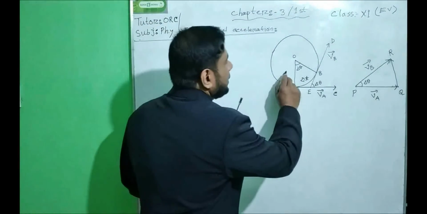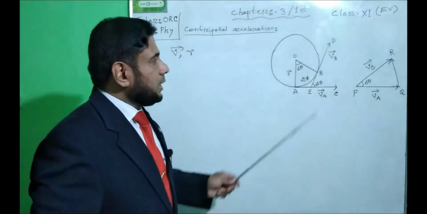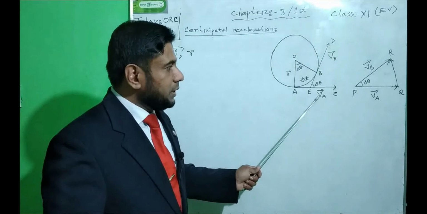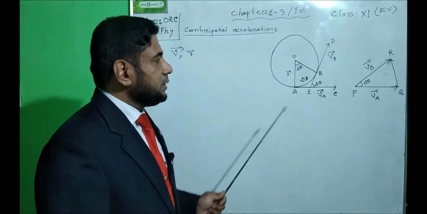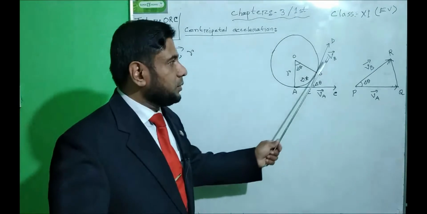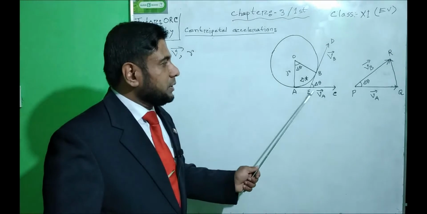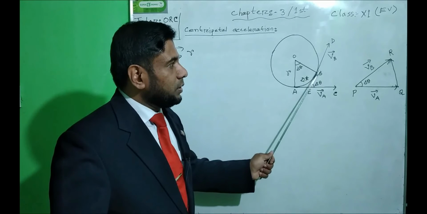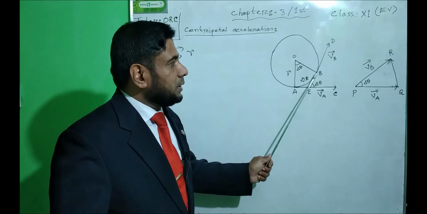We can identify here that the radius of the circular path is r, and while the object was at point A, the velocity was vector VA, and after a shortest interval of time delta t, when the object was at point B, the velocity was vector VB. At point A the direction of the velocity was along the tangent AC, and at point B the direction of the velocity of the object was along the tangent BD.